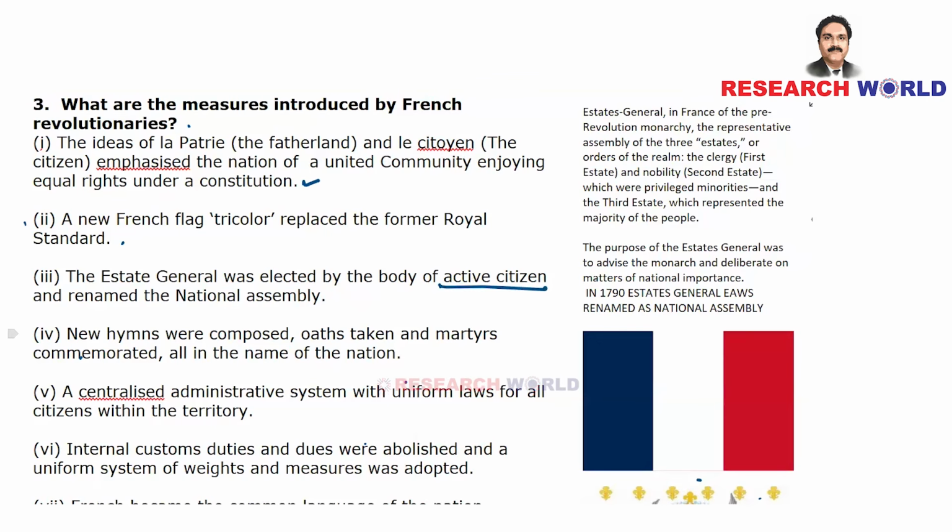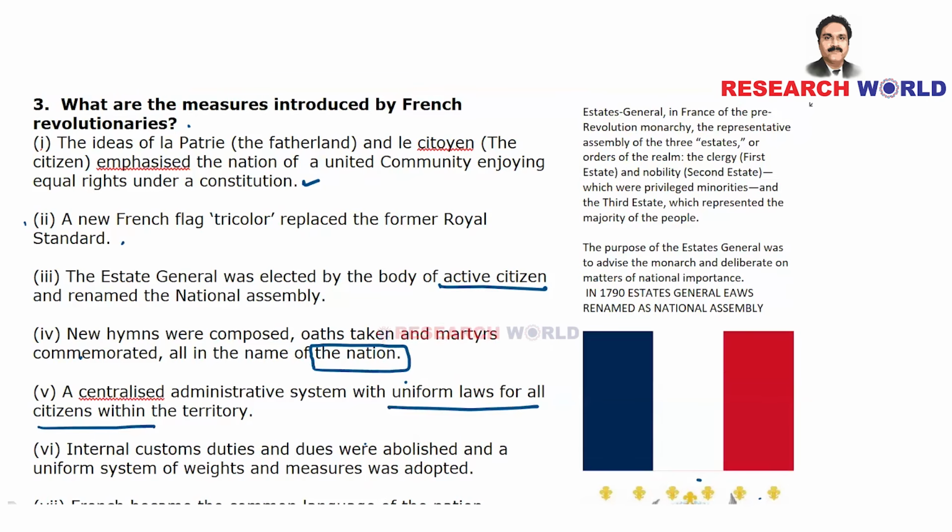New hymns were composed, oaths taken, and martyrs commemorated, all in the name of the nation, that is, France. A centralized administrative system with uniform laws for all citizens within the territory. Internal customs duties and dues were abolished, and a uniform system of weights and measures was adopted.